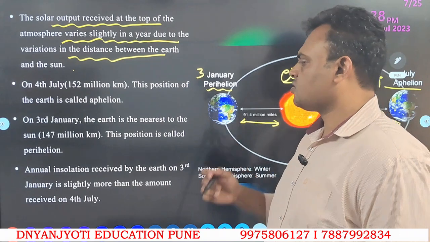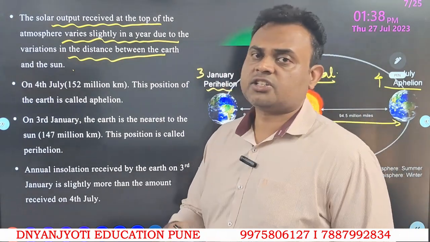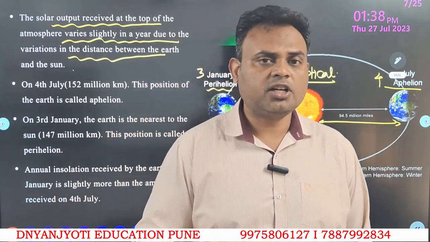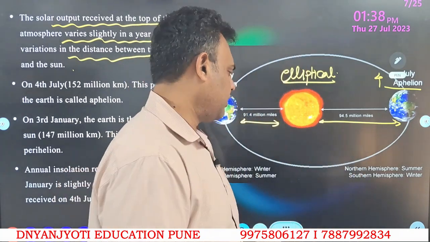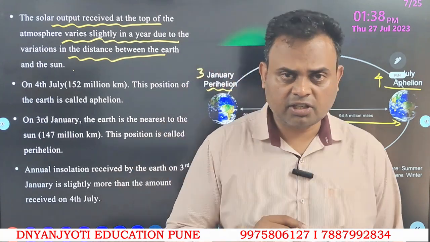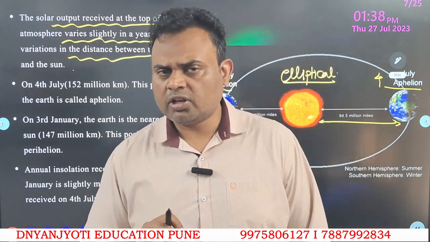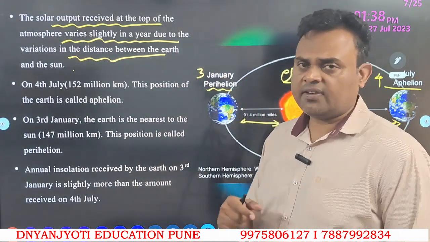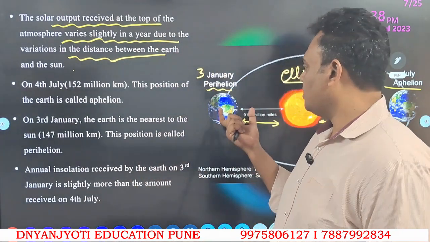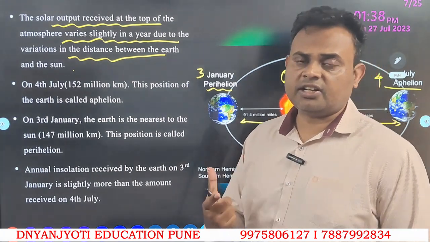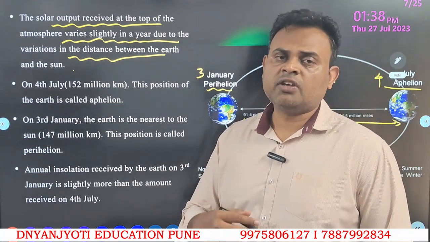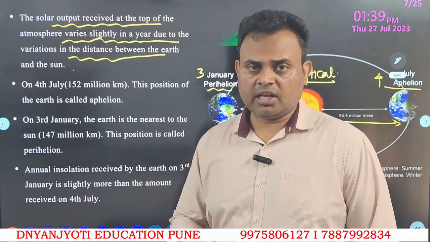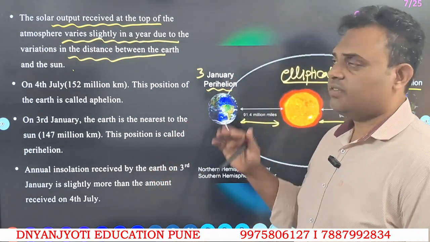Whenever the distance is shorter, the earth will receive a high amount of energy, and whenever the distance is longer, the earth will receive a low amount of energy. This is one thing you need to understand. But this is not the only factor. In January we have winter season, but the earth and the sun distance is lesser, so we must have a huge amount of heat. It should be summer, but in January we have winter.